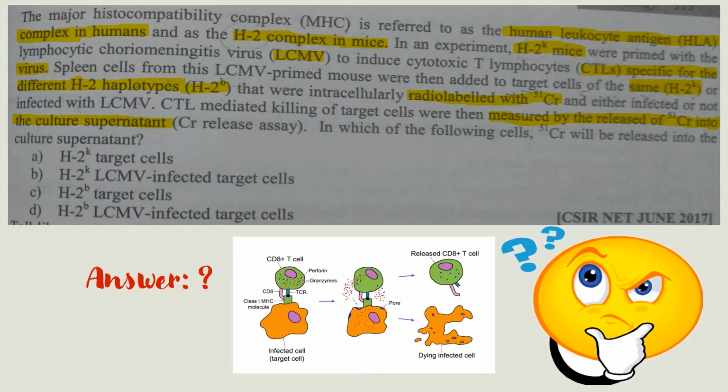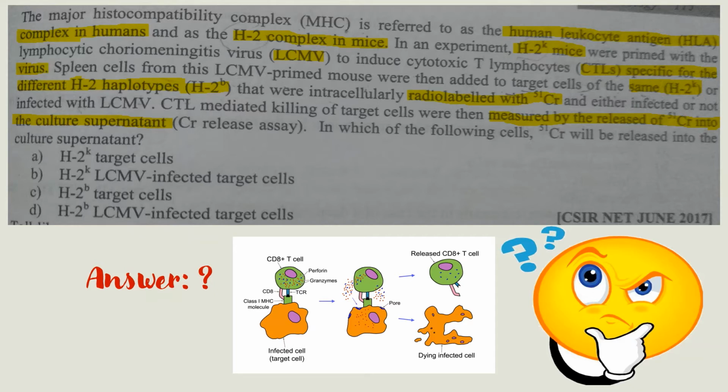Here in this question it is given that MHC of human is referred to as HLA and in mice it is referred to as H2 complex. In this experiment, H2K mice were infected with LCM virus.